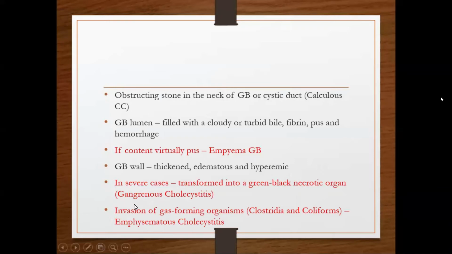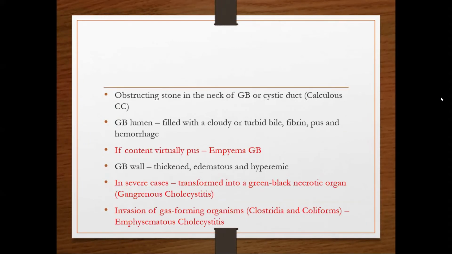The next term is gangrenous cholecystitis. As I have already mentioned in the pathogenesis, if the vicious cycle of fluid secretion and inflammation is unchecked, and if no surgical or medical intervention is taken in time, it may finally result in necrosis and perforation. In severe cases of acute cholecystitis, the gallbladder can be transformed into a green-black necrotic organ due to severe ischemia, and that condition is known as gangrenous cholecystitis.